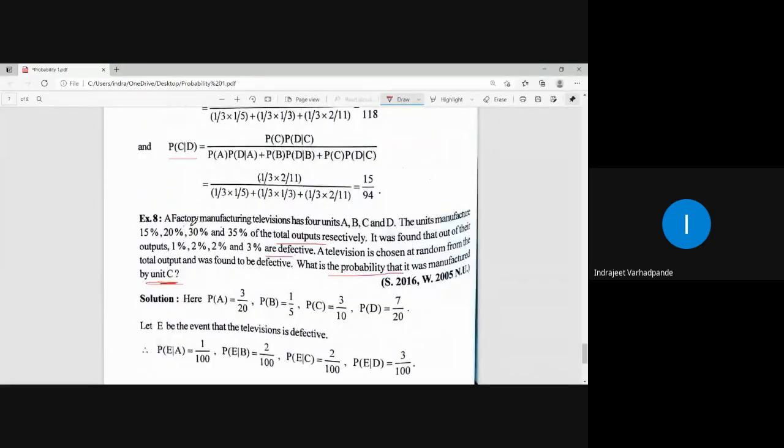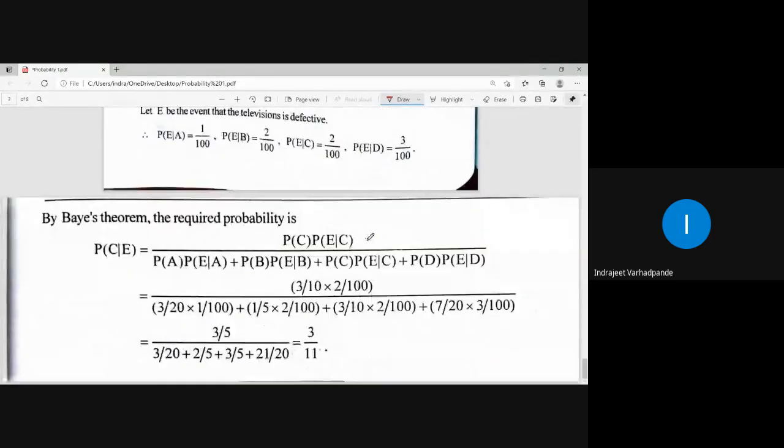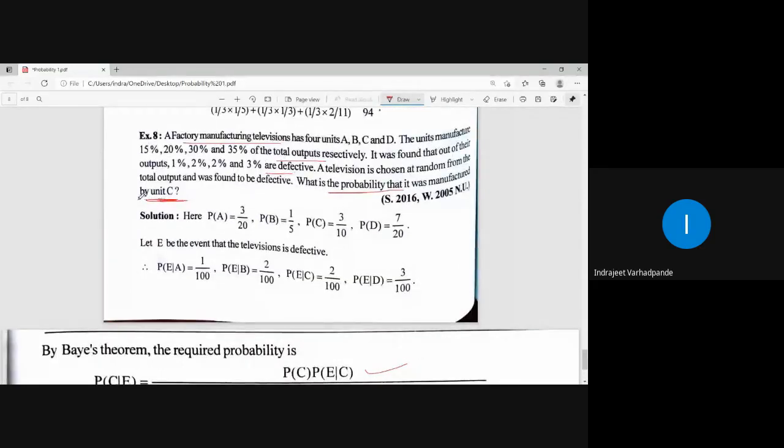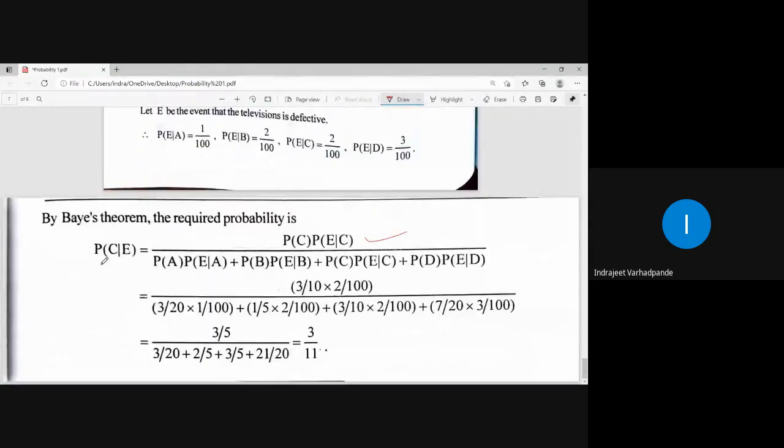Clear? So this is a factory which is manufacturing televisions. See the output of the manufacturing and the defectiveness, and calculate the probability correspondingly for the event C, unit C, whatever is asked. So I define the respective probabilities for units A, B, C and D and calculate specifically the probability for the given unit C. Is this clear?